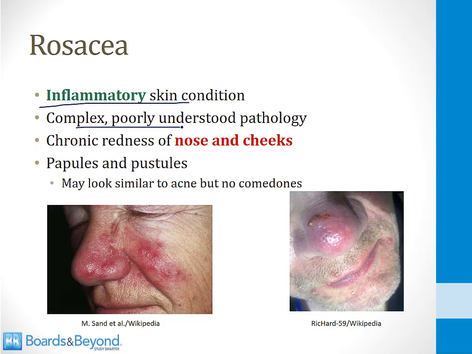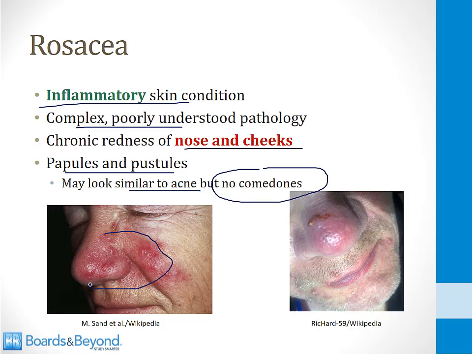People who develop rosacea develop chronic redness of the nose and cheeks, and they may develop papules and pustules. These can sometimes look similar to acne, but there are no comedones. In other words, there are no plugged seborrheic ducts. If you look at the bottom left side of the screen here, this is a man with rosacea. Notice the redness on the nose and the cheeks surrounding the nose. That is a classic appearance of rosacea. These people often look like they have a bright red nose like Rudolph the reindeer. You can see the same thing on the right side of the screen.